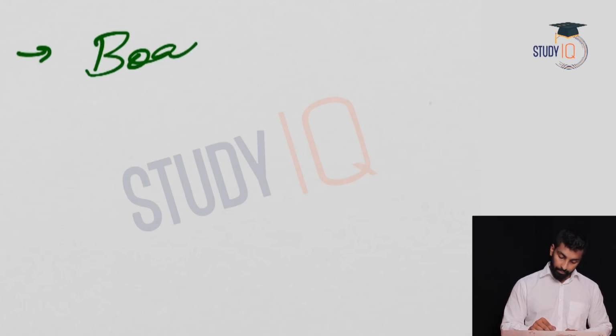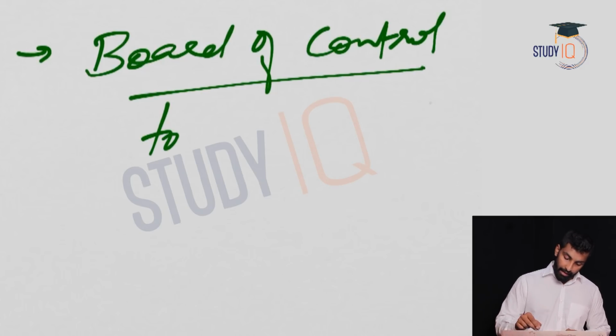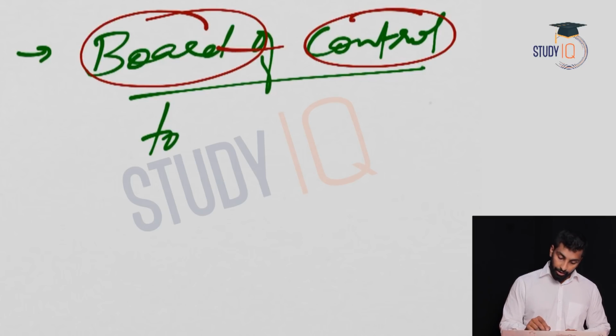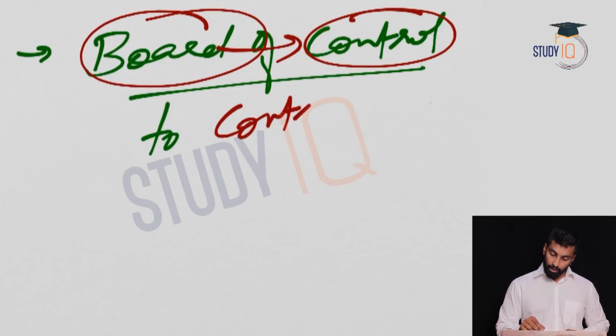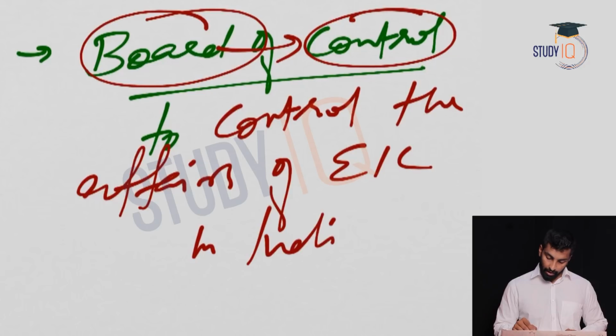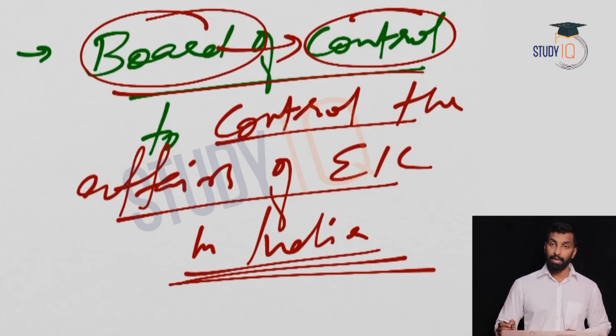Now the second point is, a new board in England was created, known as the Board of Control. As its name indicates, it is basically to control the affairs of the East India Company in India. So a Board of Control was established to control the affairs of the East India Company in India.